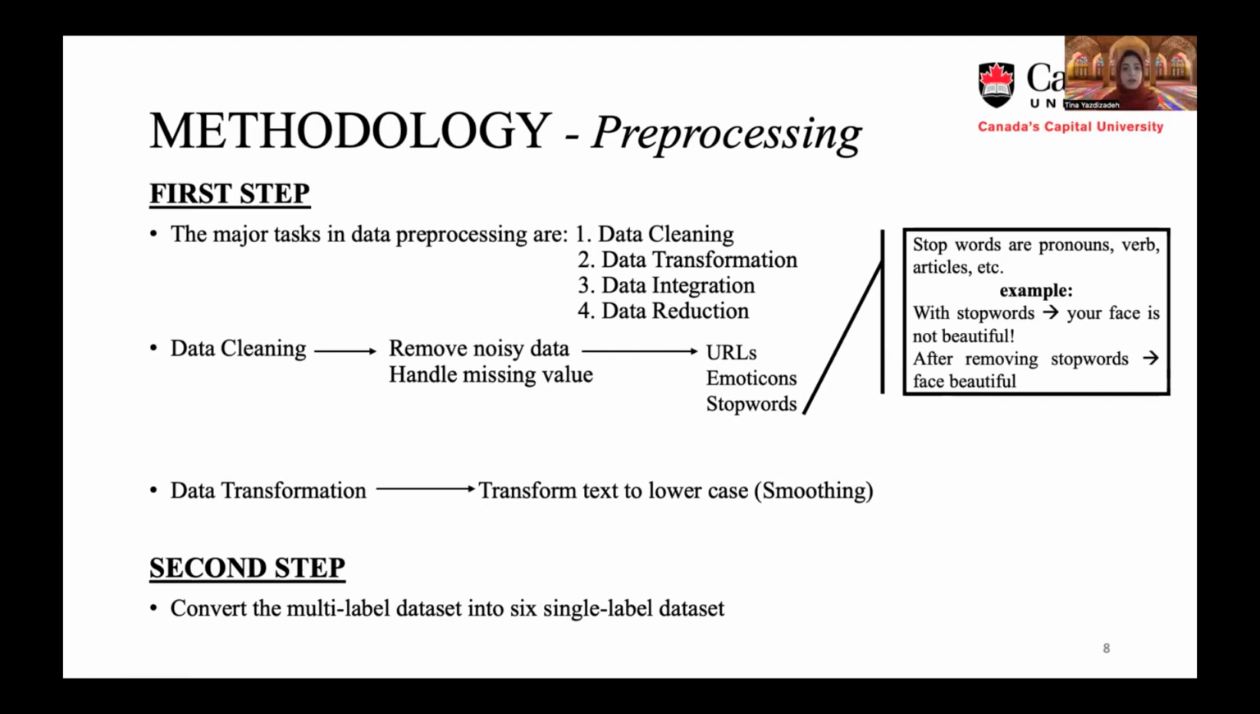So the next step in the pre-processing was to transfer the text and the data to lowercase, and the last step was to change the multi-class data set that we have into six single-label data sets. All of the above mentioned tasks are done by using the Natural Language Toolkit, which is a famous library in natural language processing.